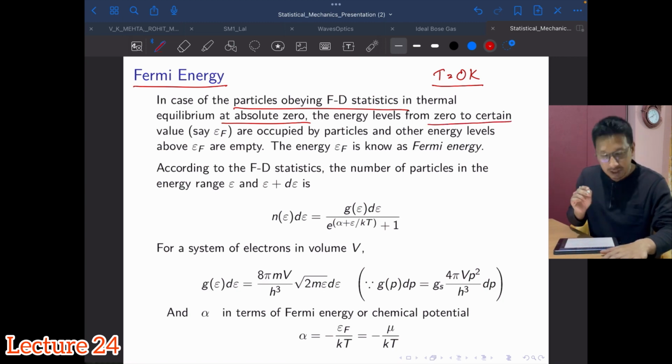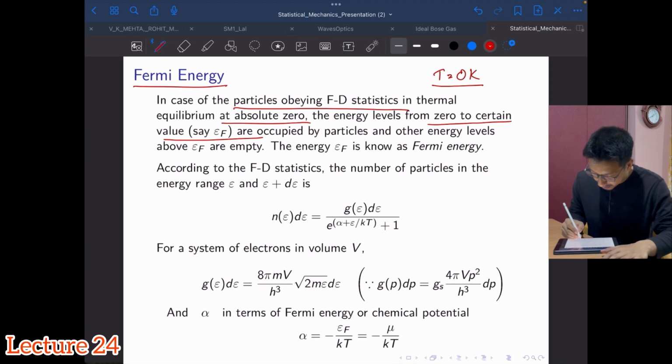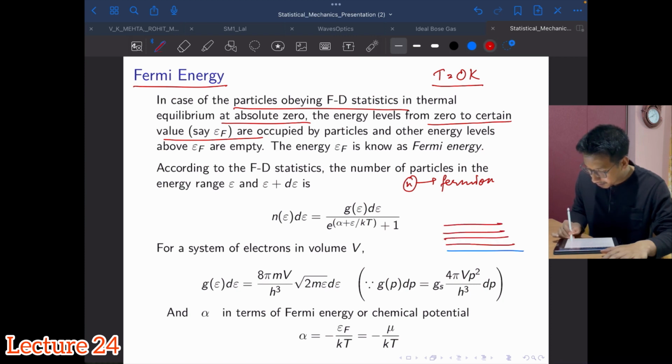Let's say n number of fermions are available. Let me draw the ground state with a different color, and then you have lots of energy states.